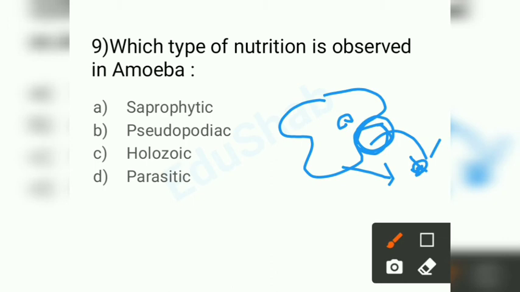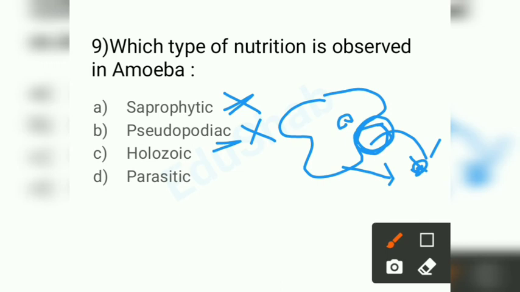Fine. Saprophyte is the organism which depends on dead and decaying matter. If you have seen near the trees, you see so much dead or dried leaves. They use that type of thing. So amoeba cannot be saprophyte. Pseudopodia, this kind of word, pseudopodiac, doesn't exist. In order to confuse you, the examiner gives such words. You should know the meaning of every word you read. If you don't know, you can google it, study, or ask your teachers or anybody who has knowledge about it.